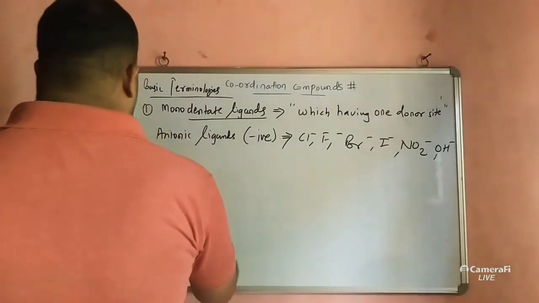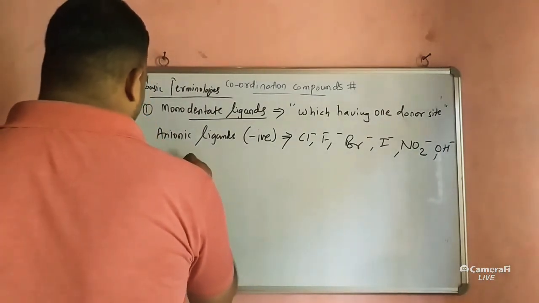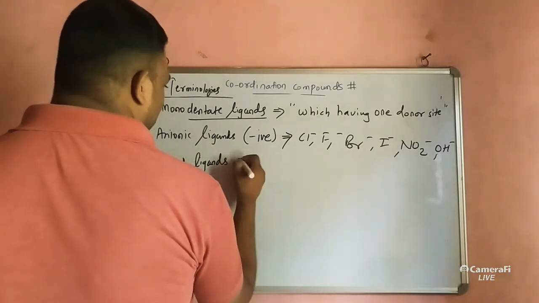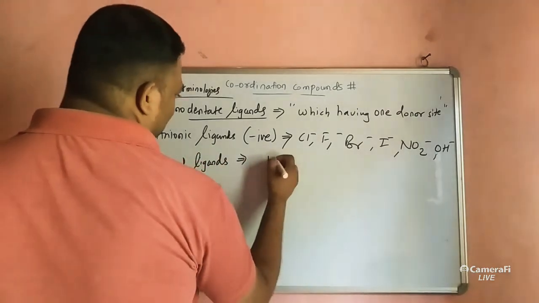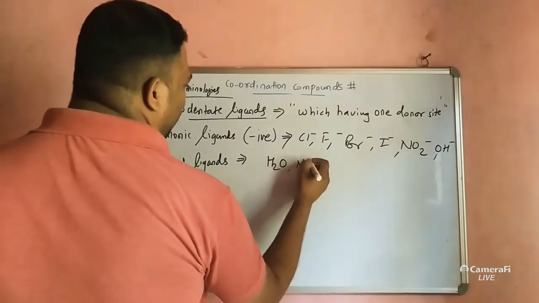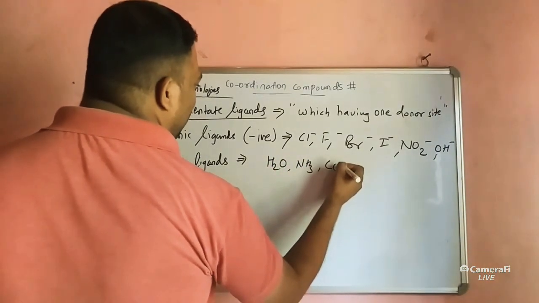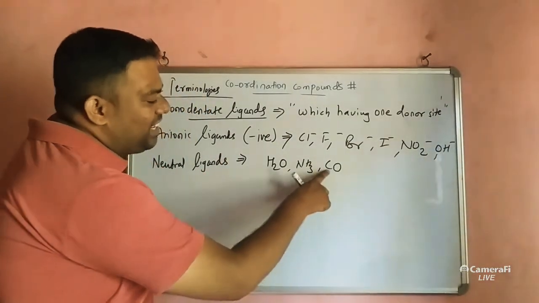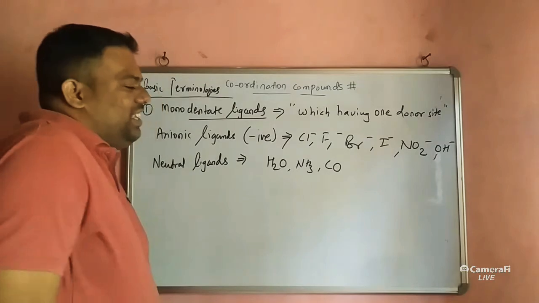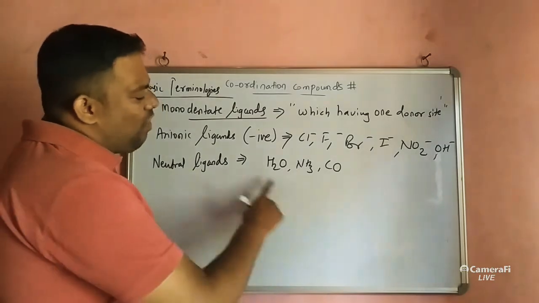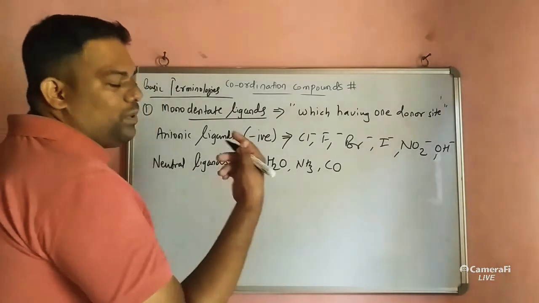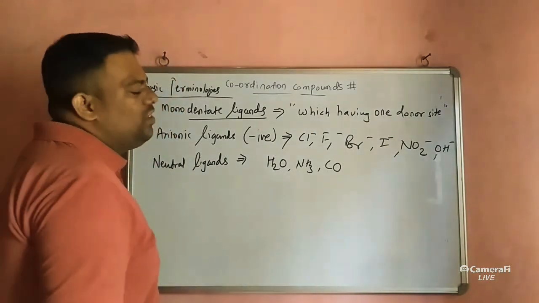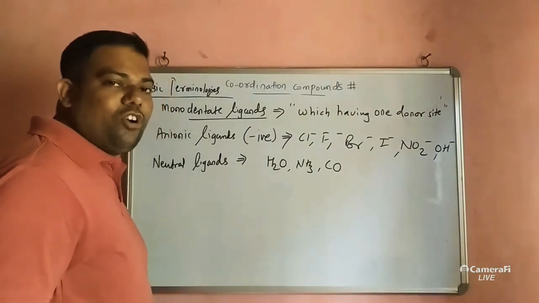Now, examples of neutral ligands: water, ammonia, carbon monoxide. There is no charge on any of these compounds. Water has no charge, ammonia has no charge, neither positive nor negative on carbon monoxide also.